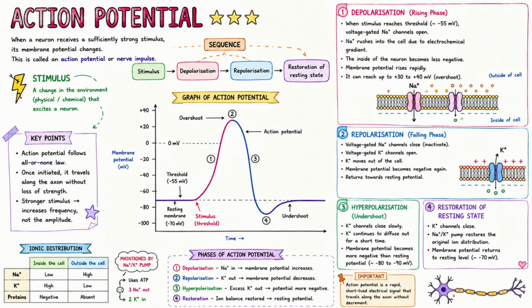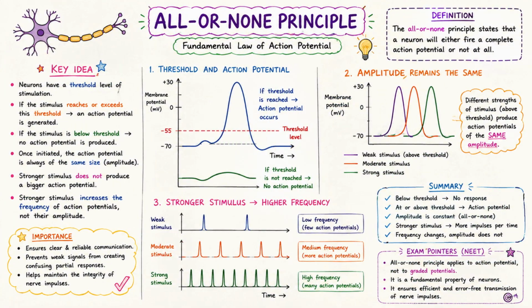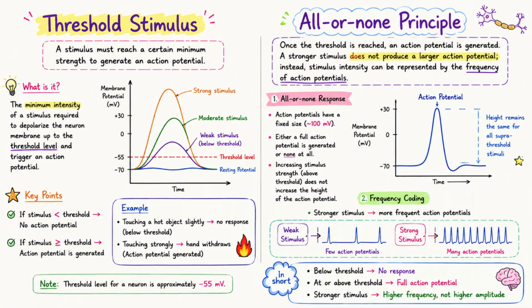When a sufficiently strong stimulus reaches the threshold, an action potential is generated. During depolarization, sodium ions enter the neuron. During repolarization, potassium ions move out. The membrane then returns towards its resting state. This is the basic mechanism behind the transmission of a nerve impulse.